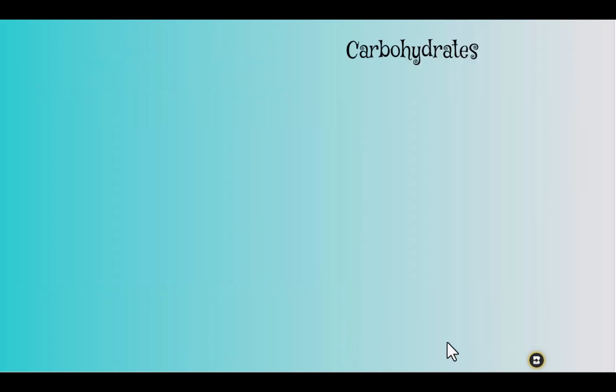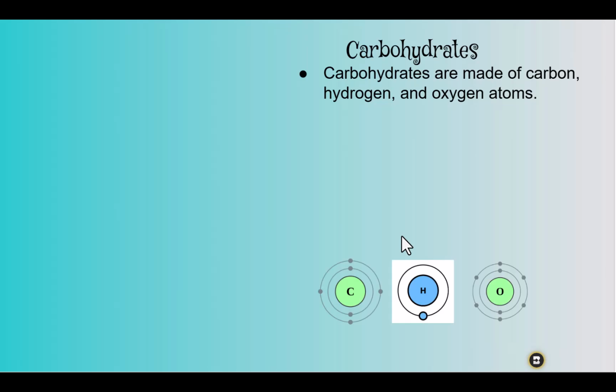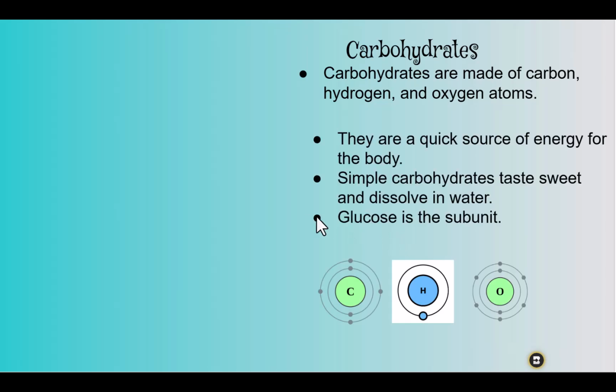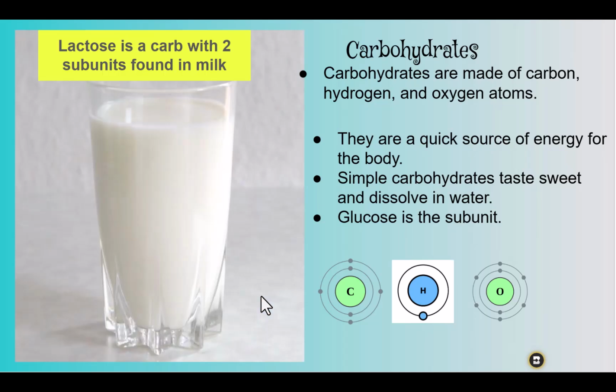Let's take a closer look at carbohydrates. Carbohydrates are made of carbon atoms, hydrogen, and oxygen. They are a quick source of energy for the body. Now, simple carbohydrates taste sweet and dissolve in water, and glucose is the subunit for carbohydrates. Lactose is a carb with 2 subunits found in milk.